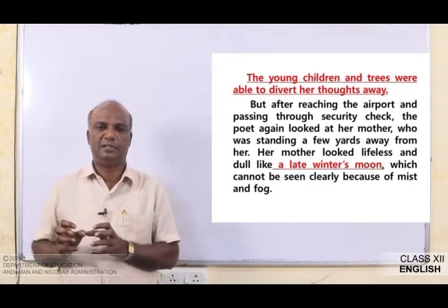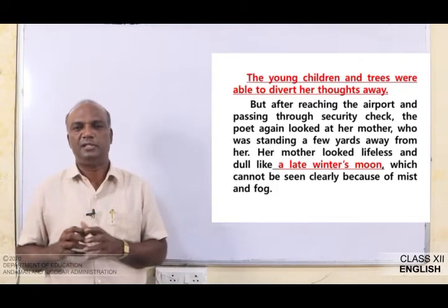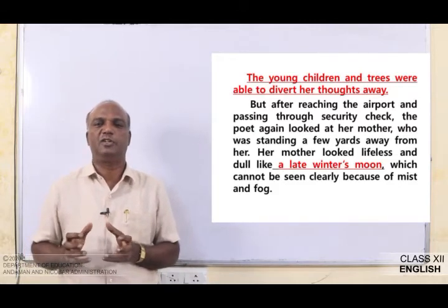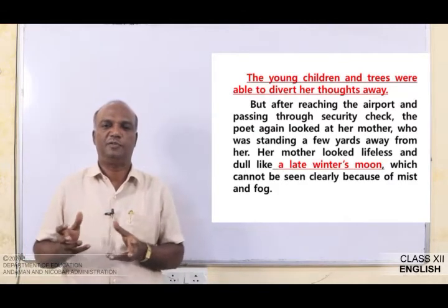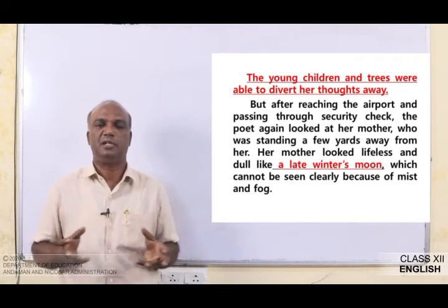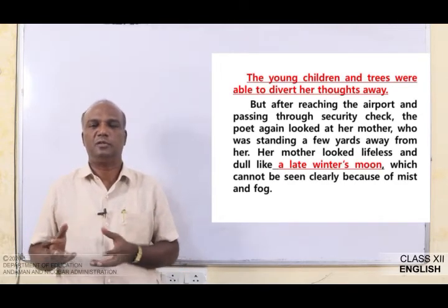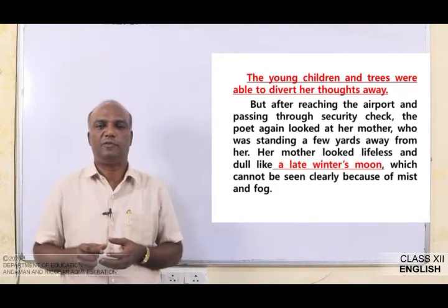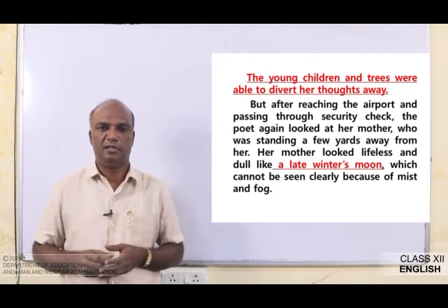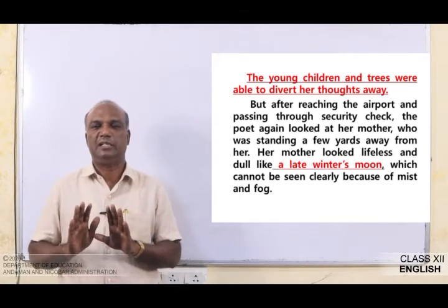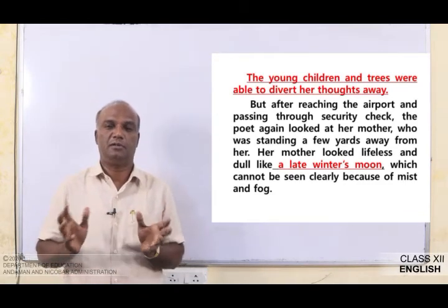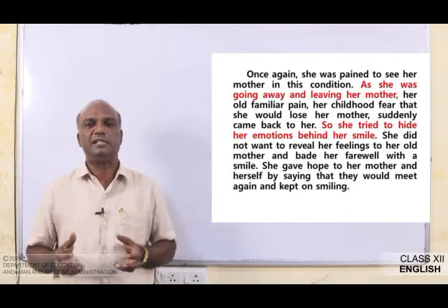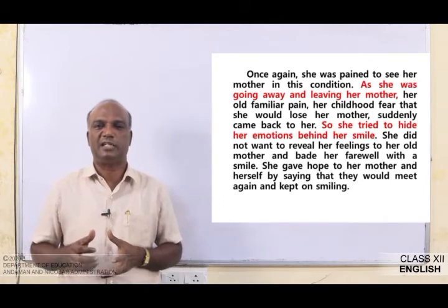When she looks at the face of the mother, it cannot be seen clearly because of mist and fog. Two geographical terms are used over here, mist and fog. Fog, we know, is small droplets of vapor, and a thin layer of fog is called mist. So these words suggest that it looks very dull, not rosy, not happy. She looks very sad. Once again she was pained to see her mother in this condition.